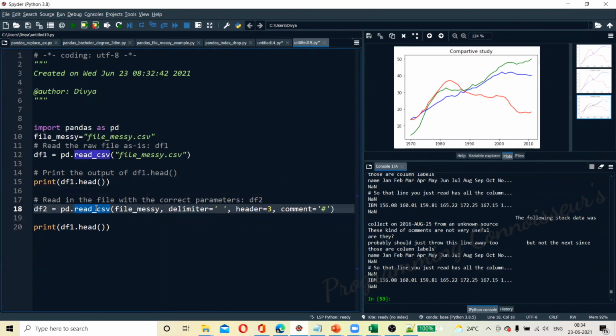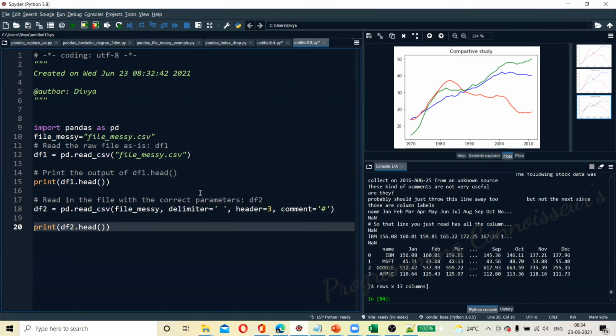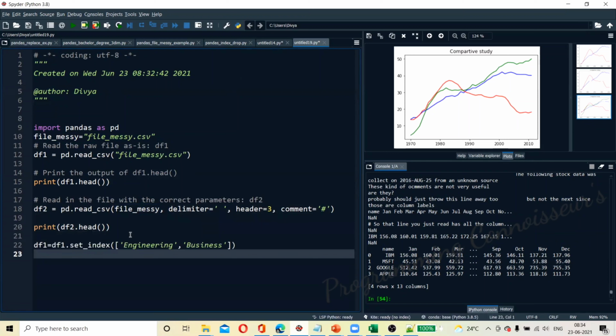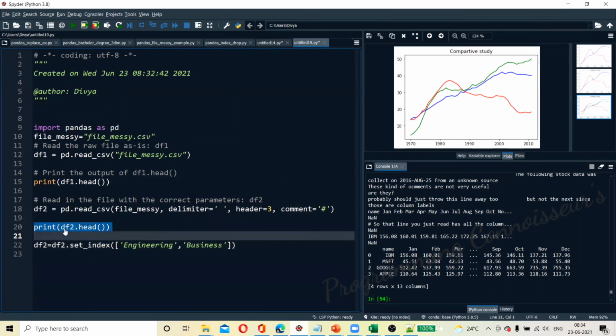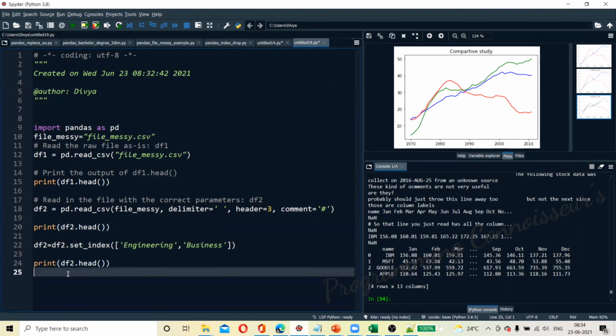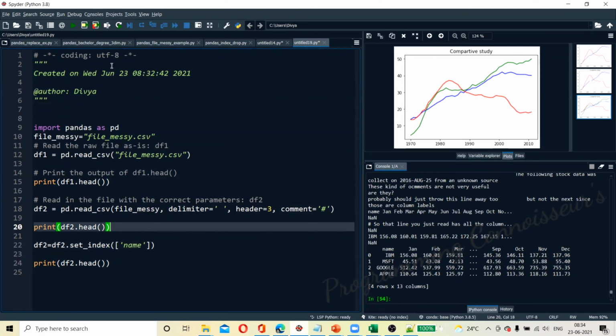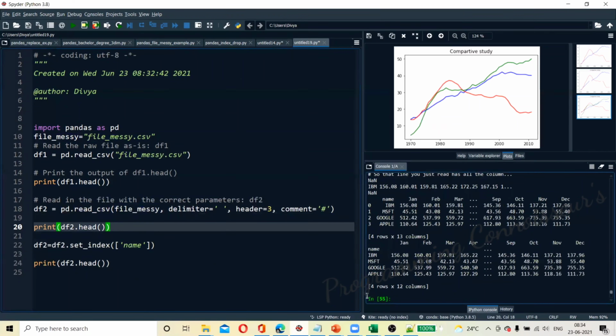What we are going to see now is file messy. Okay, df2 it should have been, and df1 it has, so that's the reason it's not coming. Now once that is done, we'll copy this df1 line and put it here. We'll say df2 is equal to df2 dot set index, and the key should be name. The key is the name. Now what was in the column has been converted into my index.